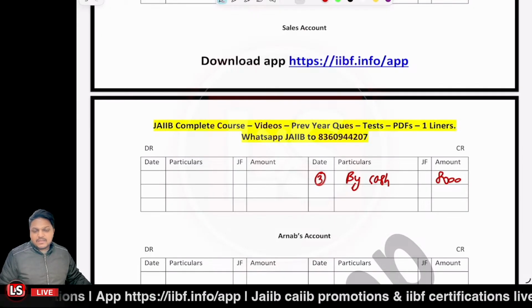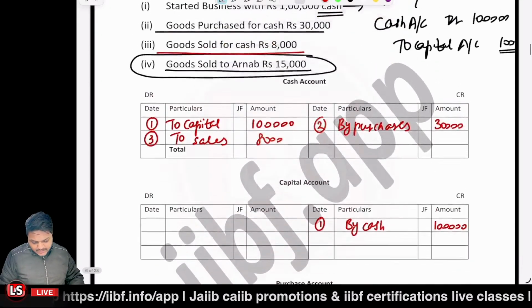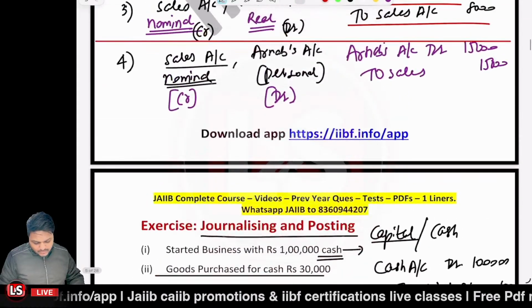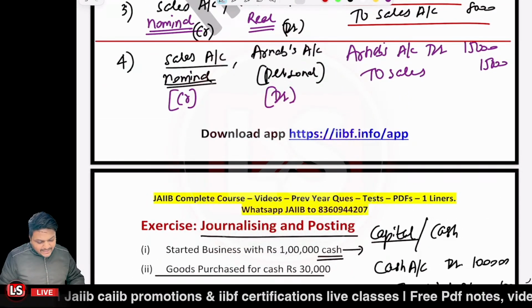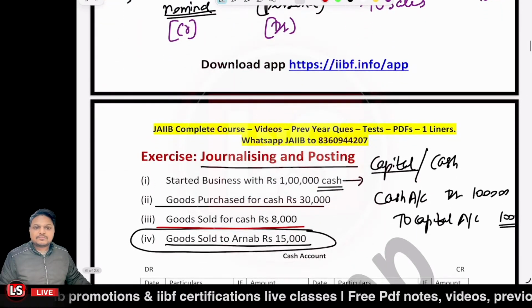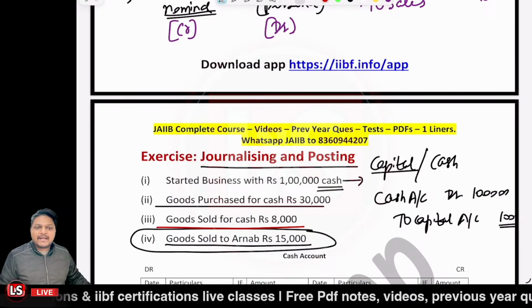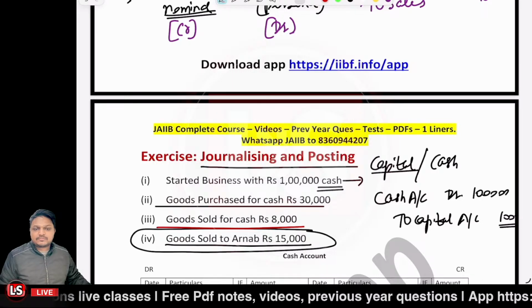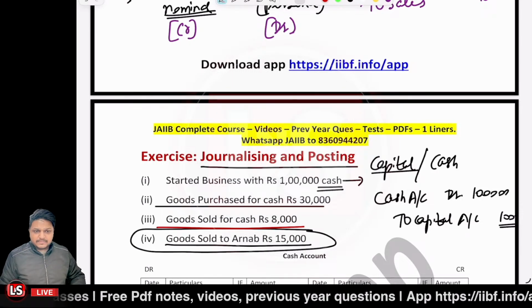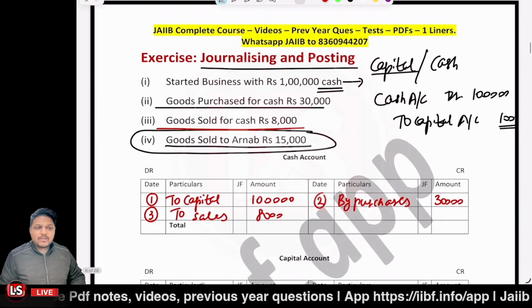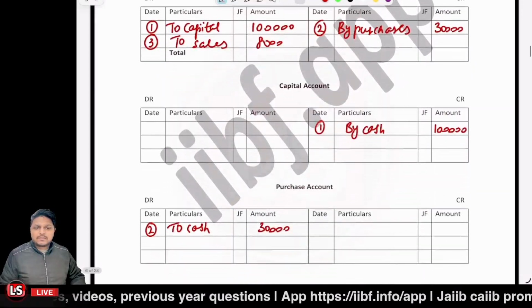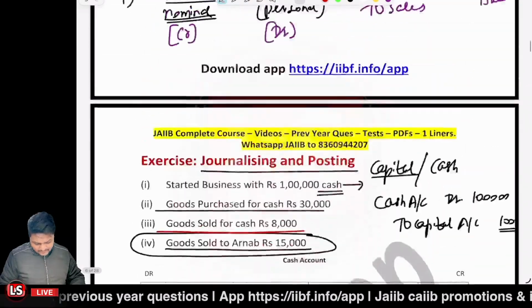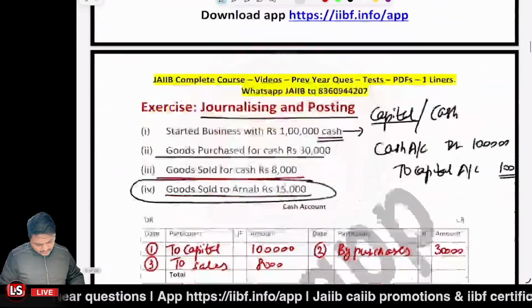Further, the fourth entry says goods sold to Arnab. Now sold to Arnab, Arnab's account and the sales account. In the case of Arnab's account, you have to post the entry on the debit side, right?